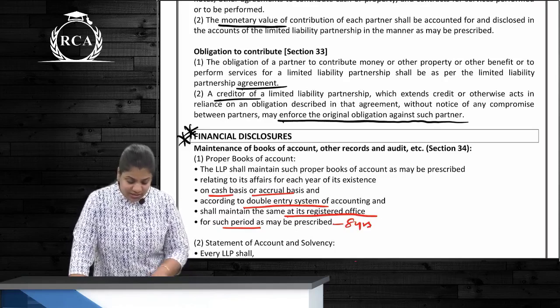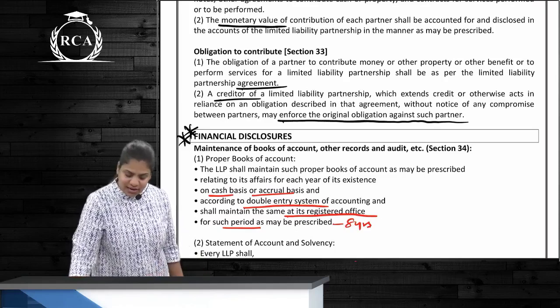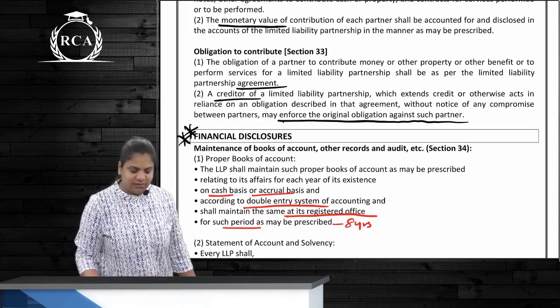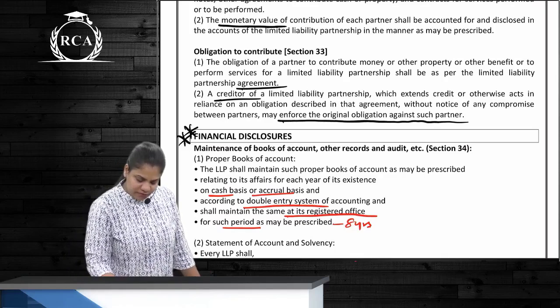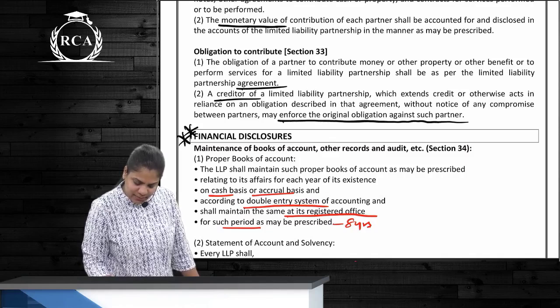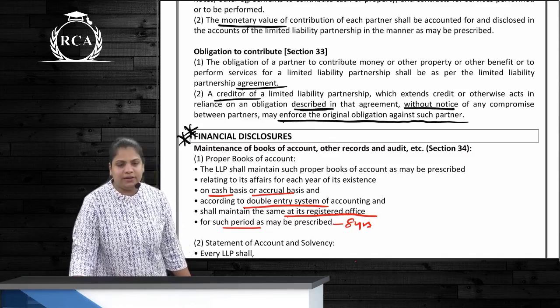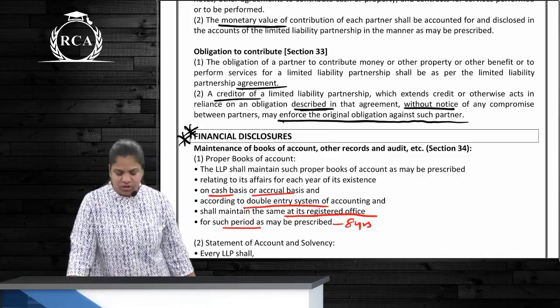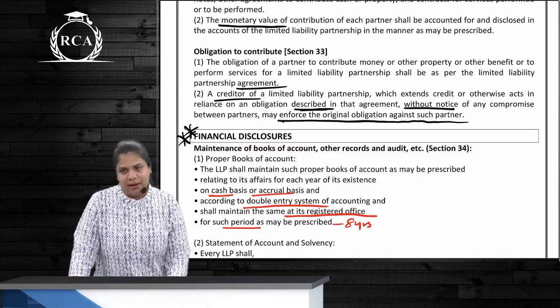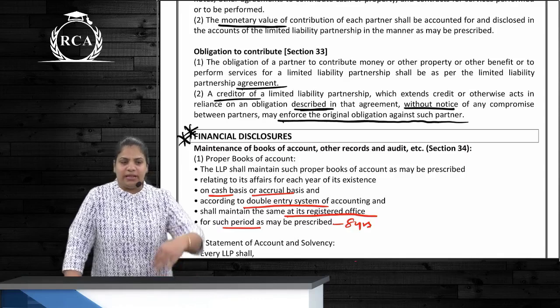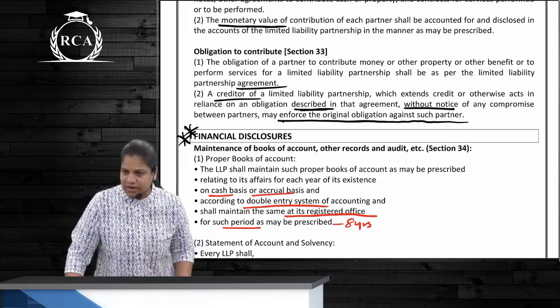But what was the second point? See, a creditor of an LLP extends credit or otherwise acts in reliance of an obligation described in that agreement without notice of any compromise between partners, and can enforce the original obligation against such a partner. The agreement says that the partner is going to contribute 10 crore rupees.